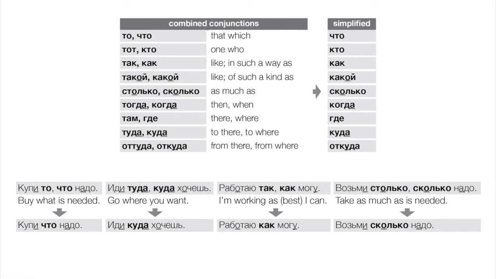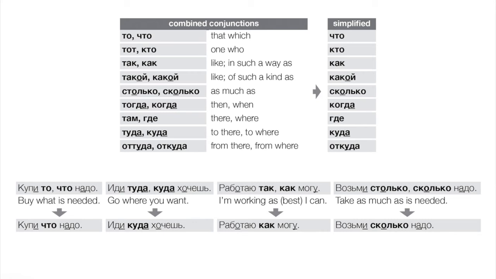It's just simpler. Купи то, что надо. Buy that which is needed, if we're translating rather literally, or more simply, купи что надо. That sounds like more spoken Russian, more colloquial, more informal. Иди туда, куда хочешь. Go to there, to where you want, literally. Or simply, иди куда хочешь, go wherever you want.